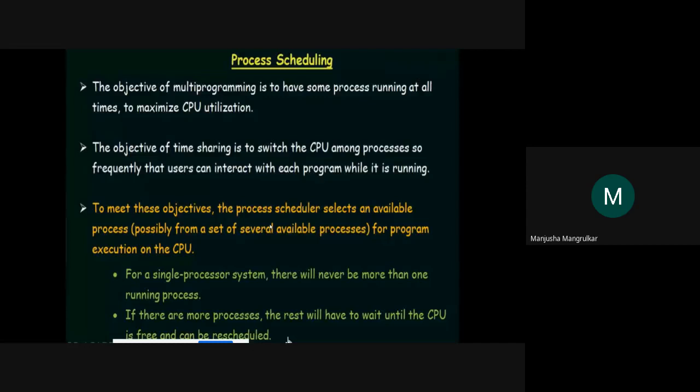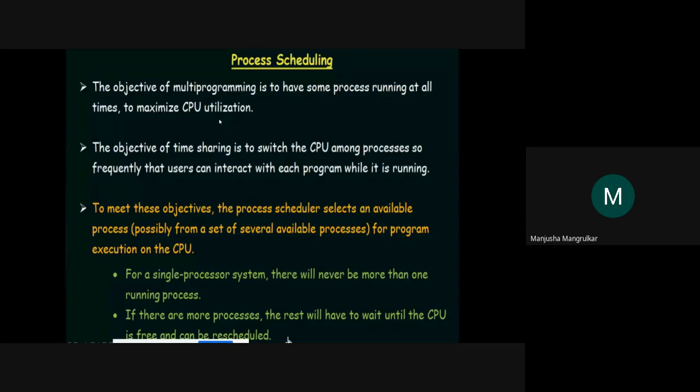Now, what does process scheduling mean? The objective of multiprogramming is to have some process running at all times to maximize CPU utilization. There are n number of processes in a program. Sometimes we have to take input data, sometimes we have to send output data to the output ports. During that time the CPU doesn't work, but with multiple processes, the CPU can be utilized for each and every process simultaneously, so we get maximum utilization of the CPU.